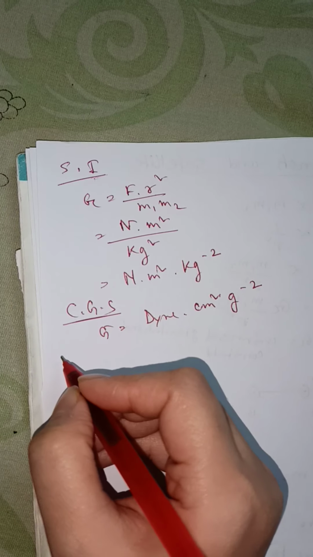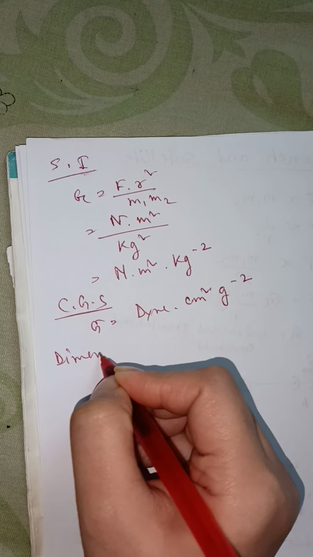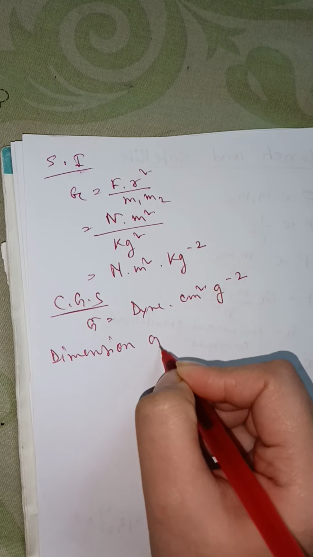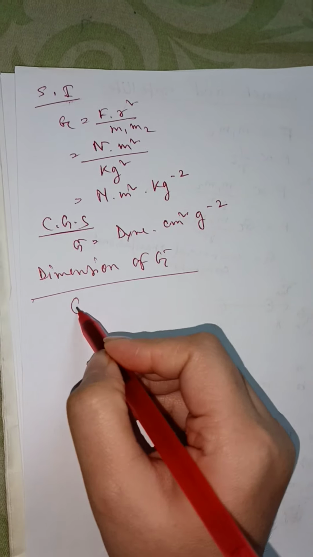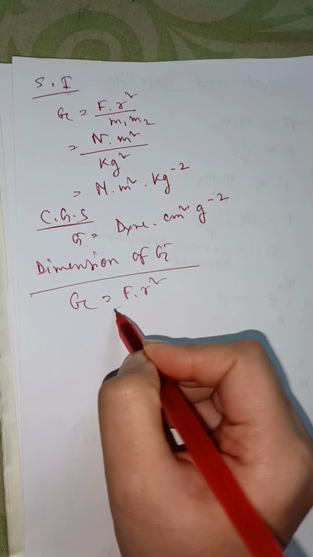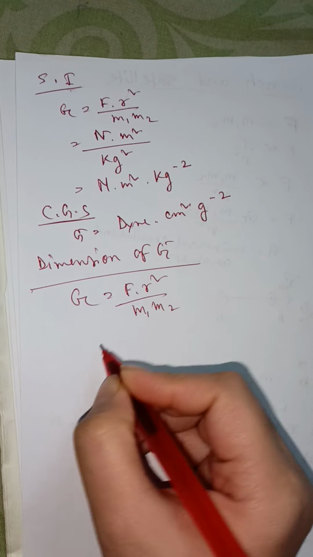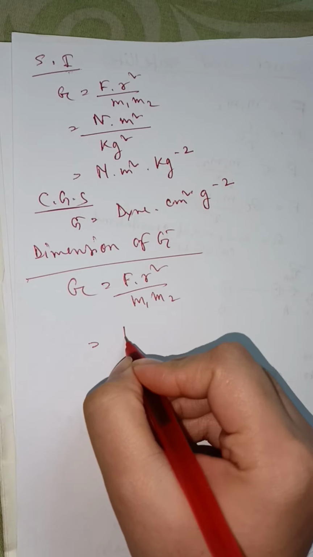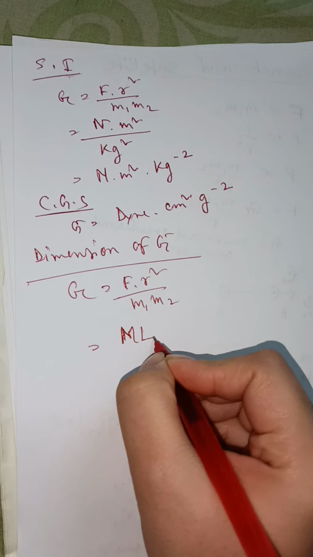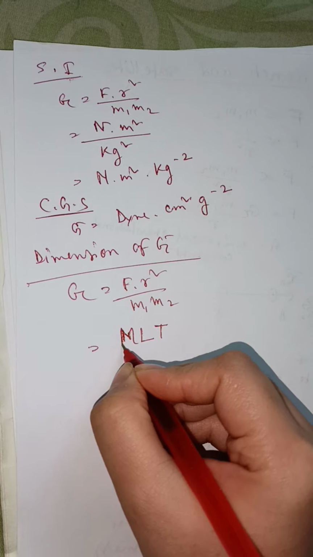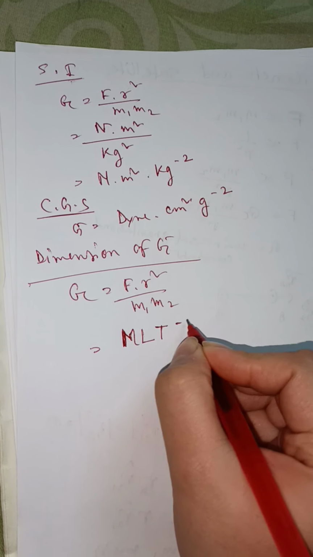What about the dimension? Dimension of G. So G equals F into R square by M1 M2. So the dimension of force is M L T to the power minus 2.